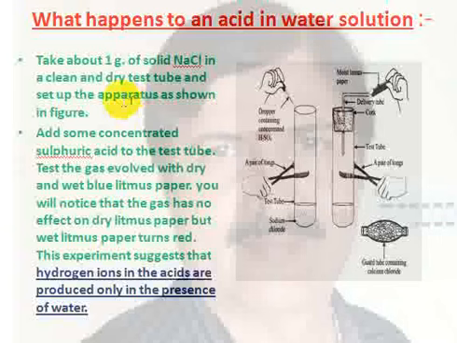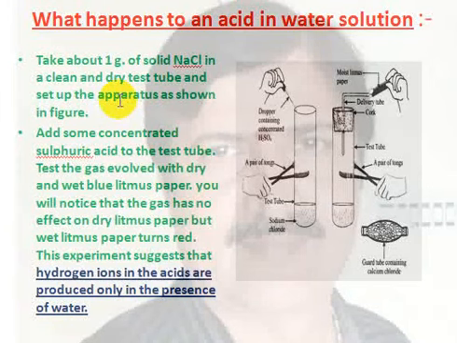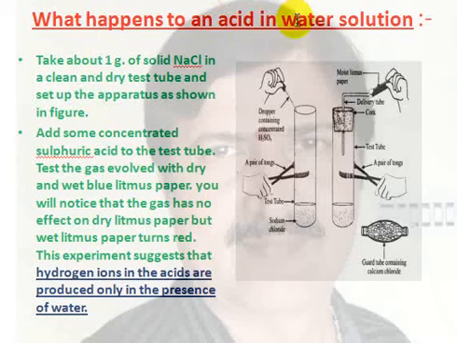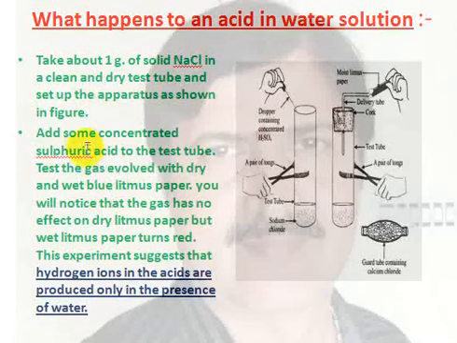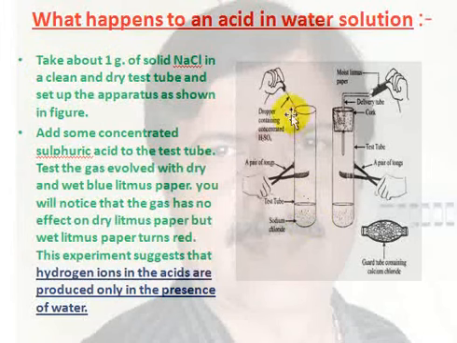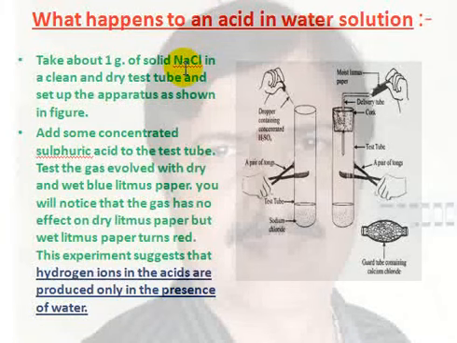Next, another chemical property we are going to study. Acids show their property only when they are in aqueous solution. So when acids are in dry condition, they do not show their acidic property. To know this, let us do a simple experiment. Take about 1 gram of common salt in a test tube. Common salt means sodium chloride.